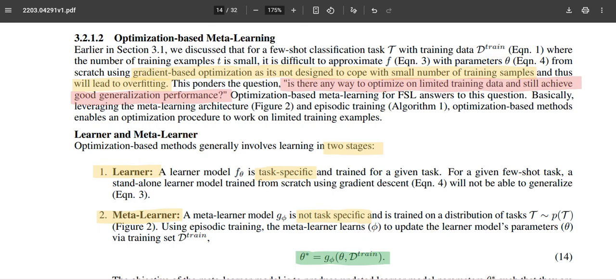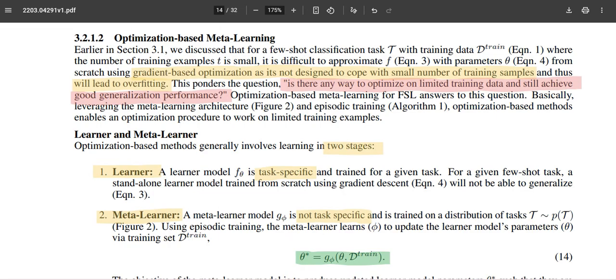If we are employing gradient-based optimization techniques like stochastic gradient descent, we require a large number of episodes, and this large number of episodes indirectly requires a large amount of training data to travel from the initial point to the optimal point in the parameter space. But how are we going to optimize these few-shot learning tasks where the number of samples is very limited? So this is the idea related to optimization-based meta-learning.